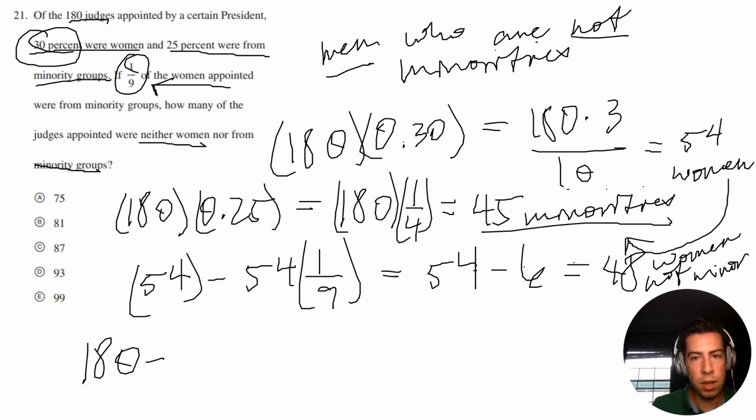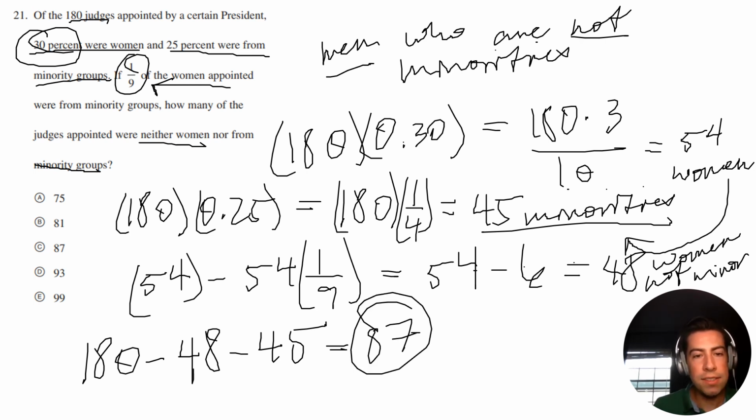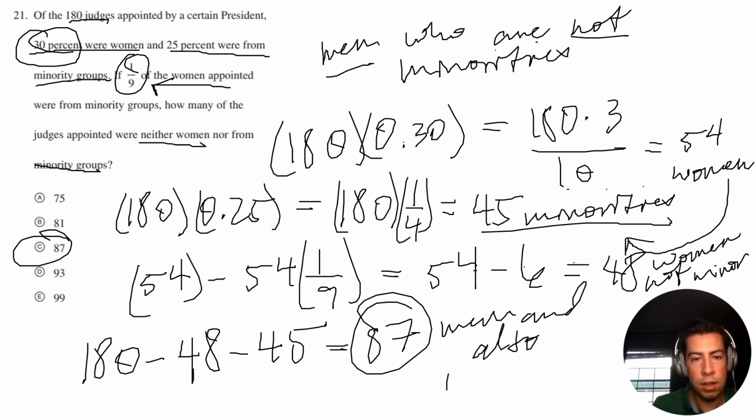Okay, so now we've lined it all up so that we can just subtract here. So it's going to be 180 minus 48 minus 45. Now, if you have your calculator with you, you can just go ahead and plug that in, but I'm just going to tell you right now that 180 minus 48 minus 45 is going to be 87. So 87 is your answer, and again, this is 87 men who are also not a minority. So these are men who are not minorities.